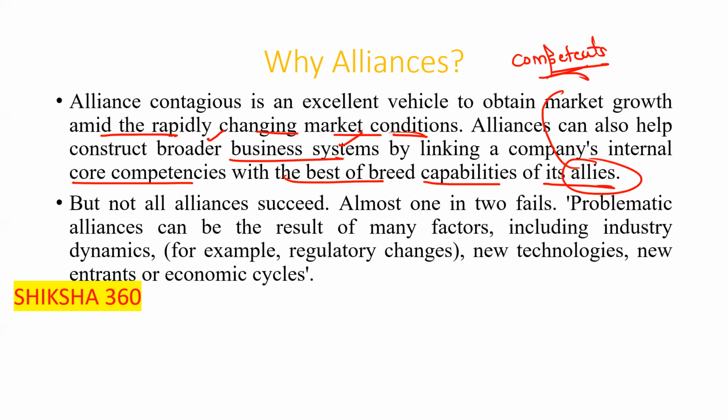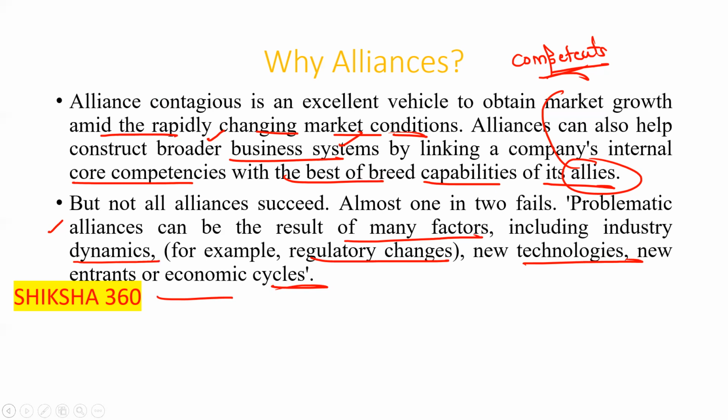So what are the reasons? Problematic alliances, which are not successful, can be the result of many factors. First one is industry dynamics, for example, regulatory changes or new technologies, new entrants, or the economic cycles. These are the different things which will create the problem.